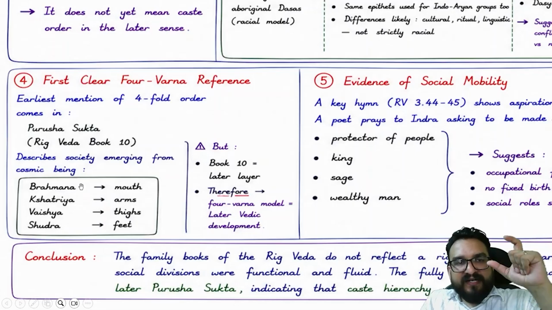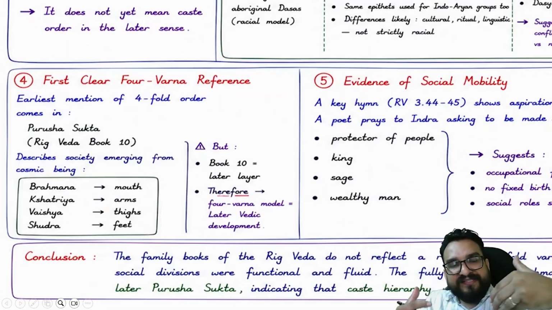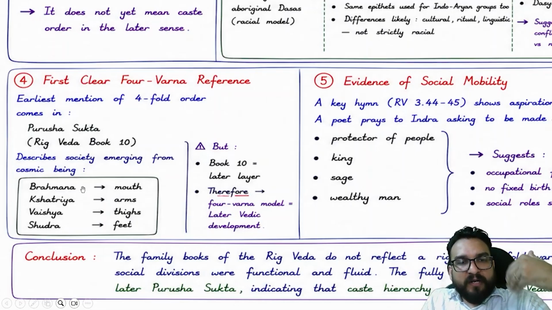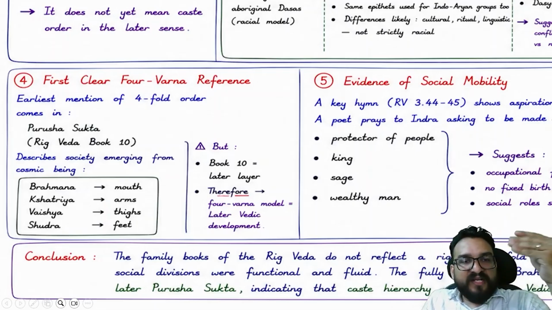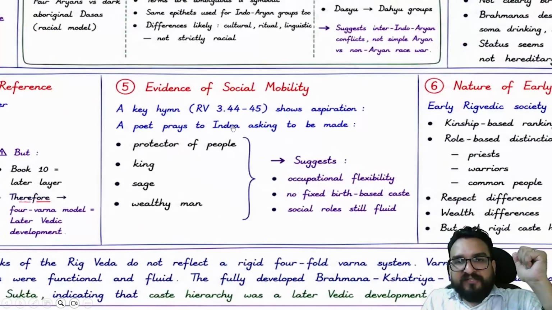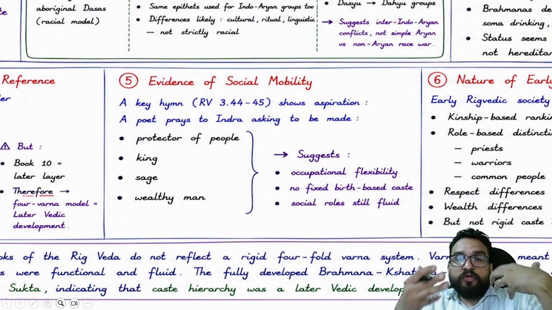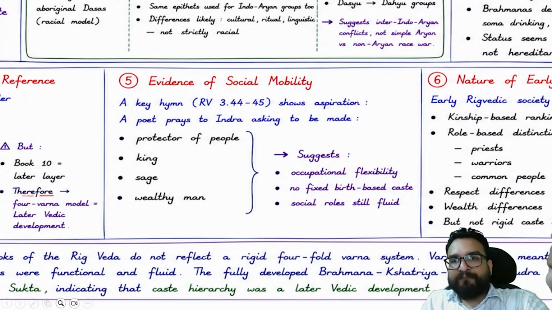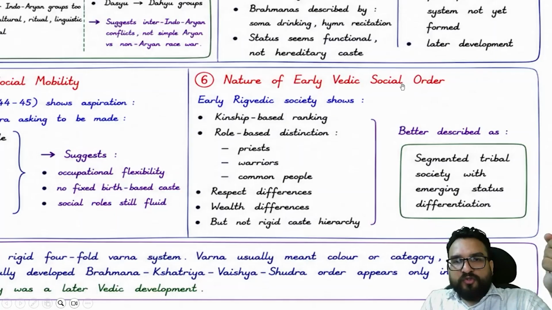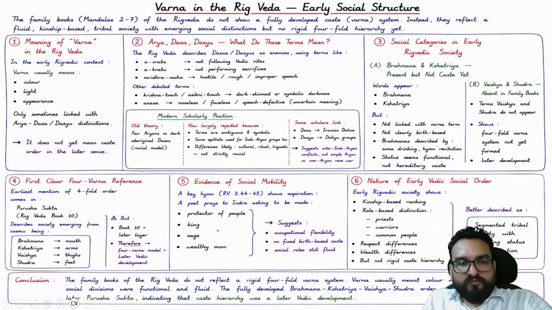This says that there is a Purusha over here who sacrificed himself, and from there you will be finding Brahmana from the mouth, from the arms Kshatriya, from the thighs Vaishya, and from the feet Shudra. Right. And evidence of social mobility we also get in the Rig Veda: there was flexibility, so if one wanted to change their profession, they could change. The nature of the early Vedic social order was kinship-based ranking and role-based distinction, like are you a priest, are you a warrior, are you a common person. Wealth differences were there. So this is the Varna in the Rig Vedic system.